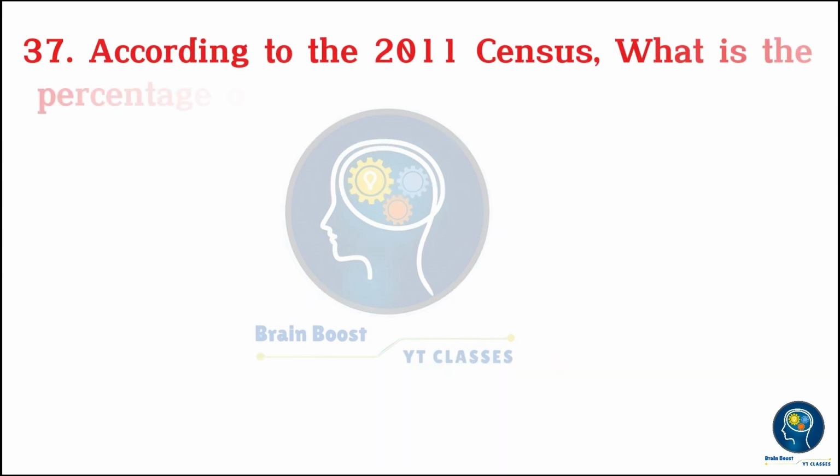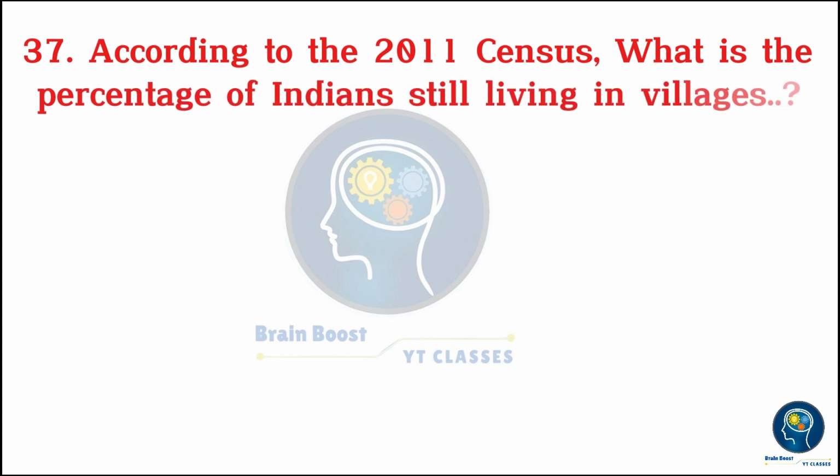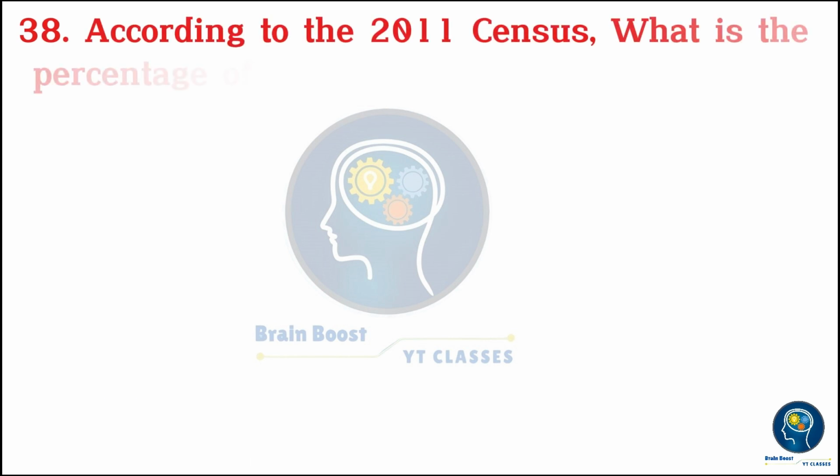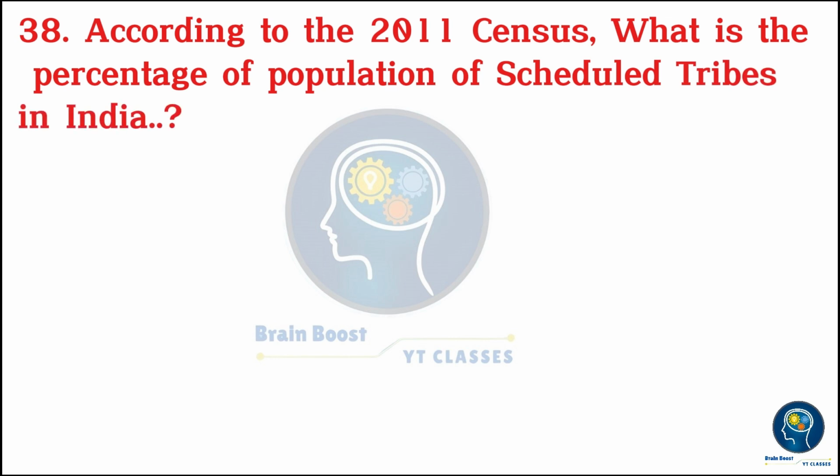According to the 2011 census, what is the percentage of Indians still living in villages? A. 60%. B. 75%. C. 68.8%. D. 80%. C. 68.8%.